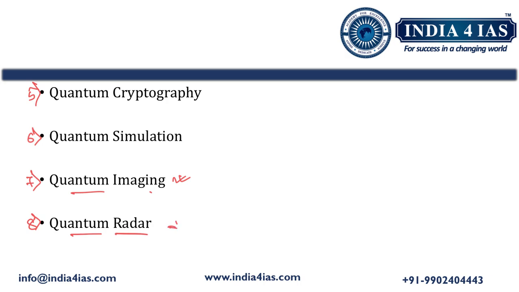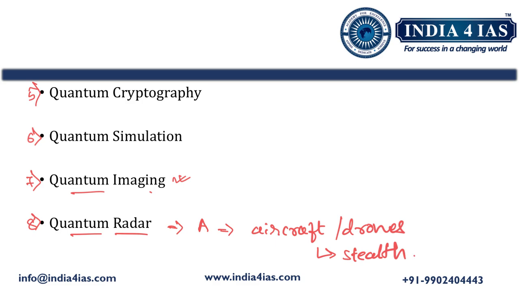In the common radar, if any country, country A, is using radars, it can easily intercept the enemy country's aircraft and drones. If these aircraft are using stealth technology, then it is difficult to find or identify the enemy country's aircraft and drones which have stealth technology. So the common radar cannot be used.